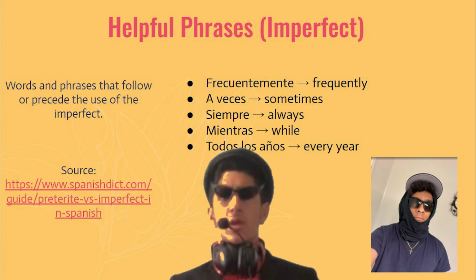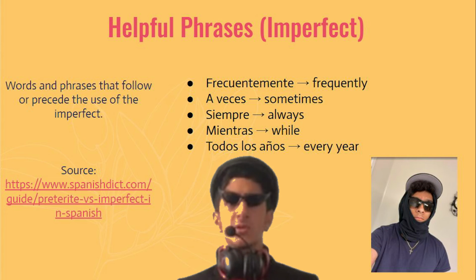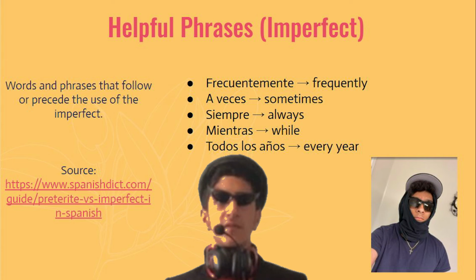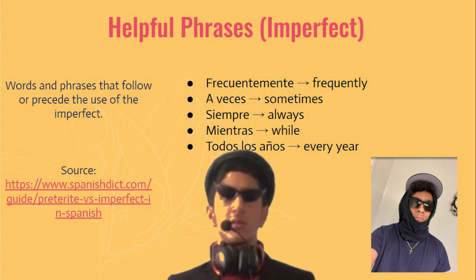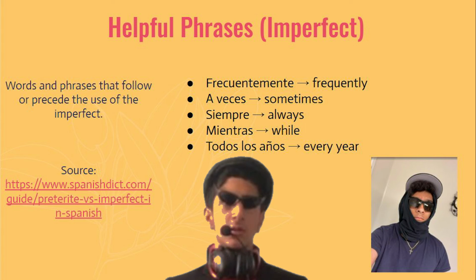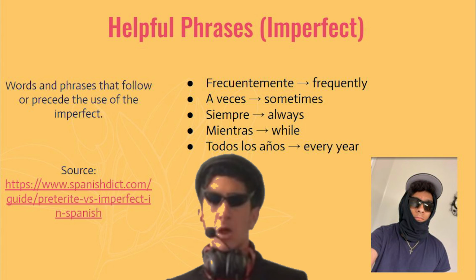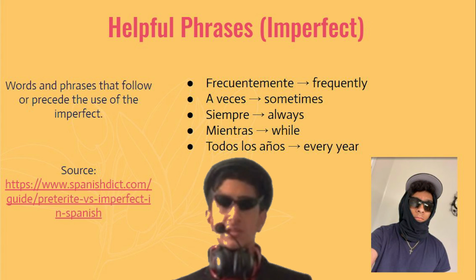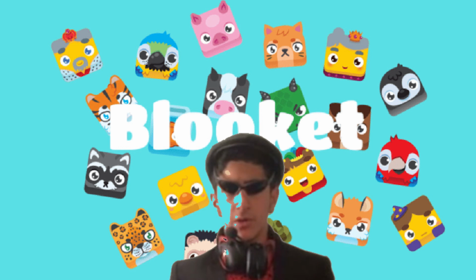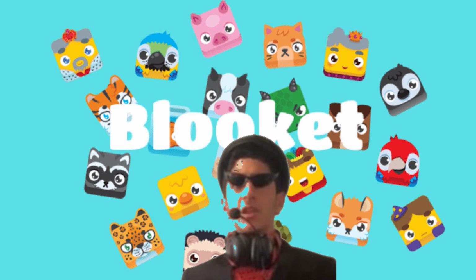Just like the preterite, the imperfect has some useful words and phrases that precede its use. Frecuentemente, frequently. A veces, sometimes. Siempre, always. Mientras, while. And todos los años, every year, are some helpful words and phrases that are commonly found in Spanish sentences. Let's move on to your first activity.